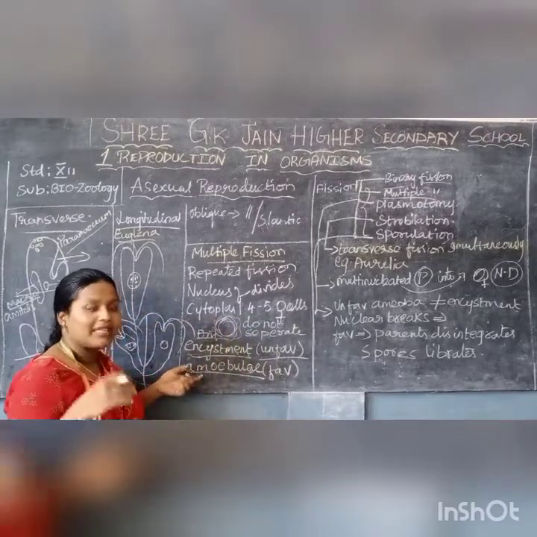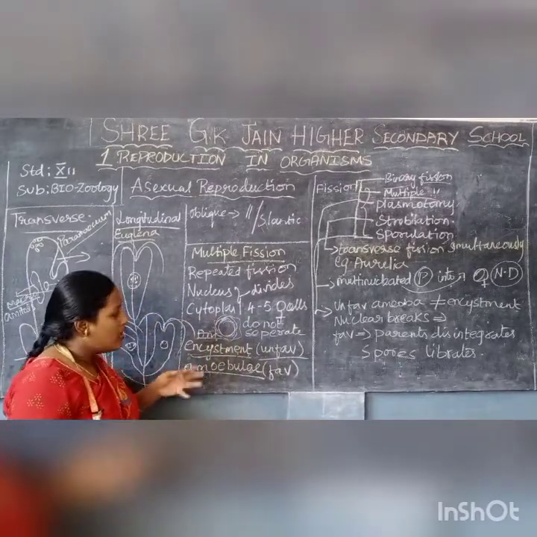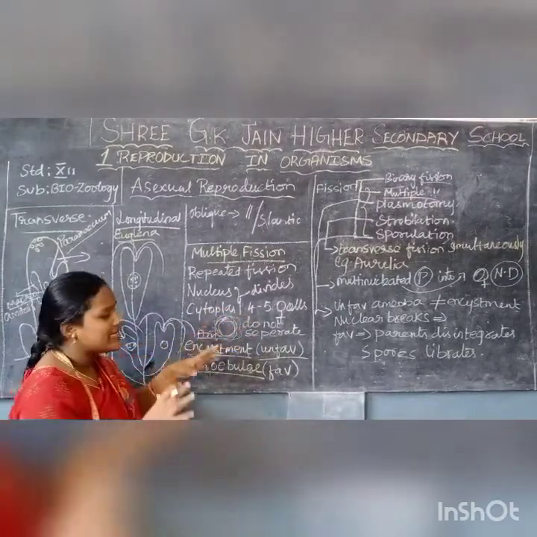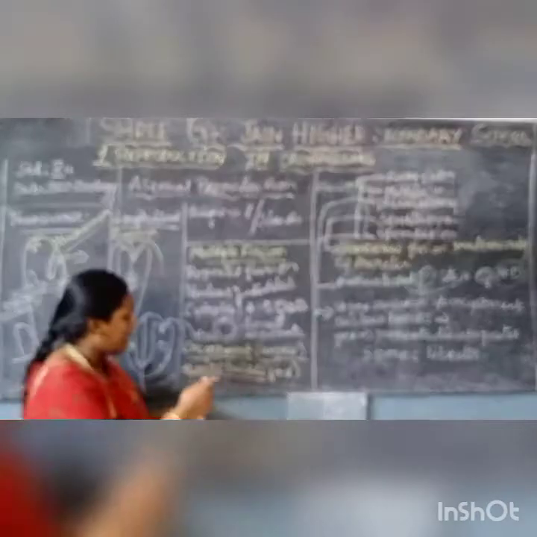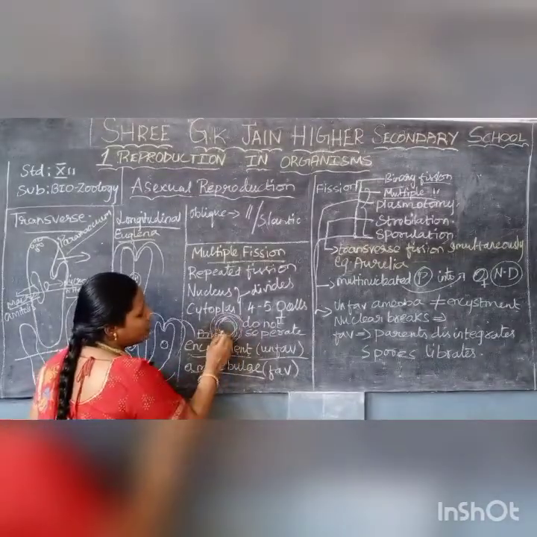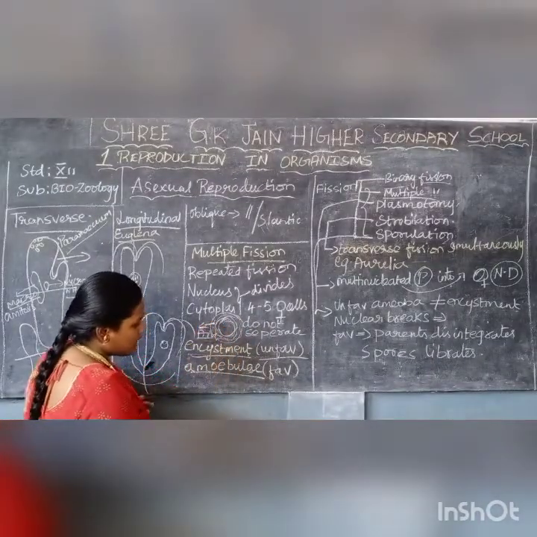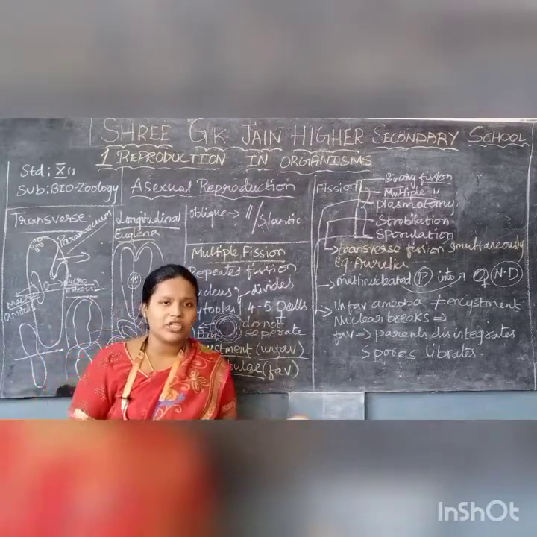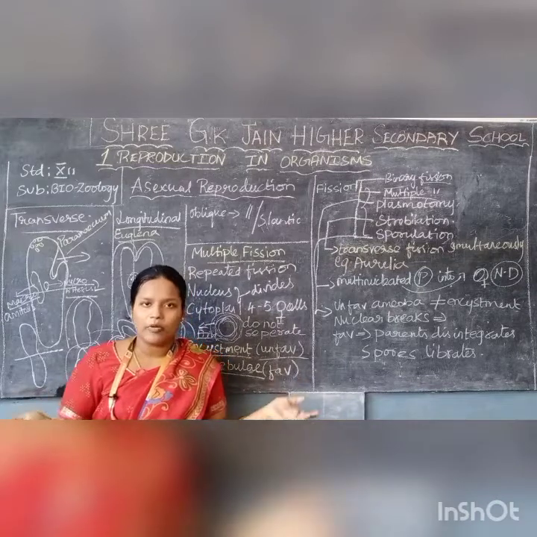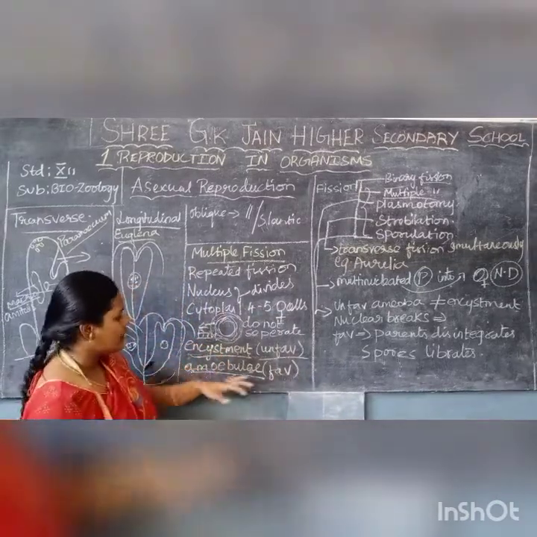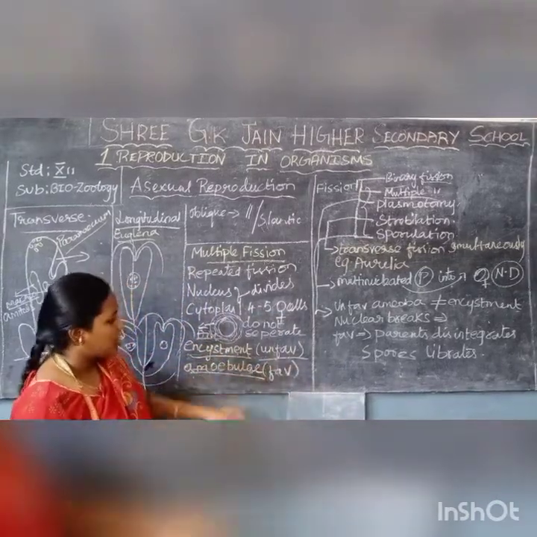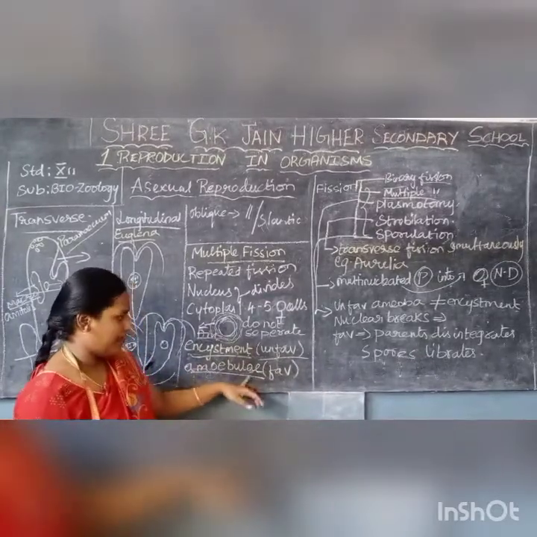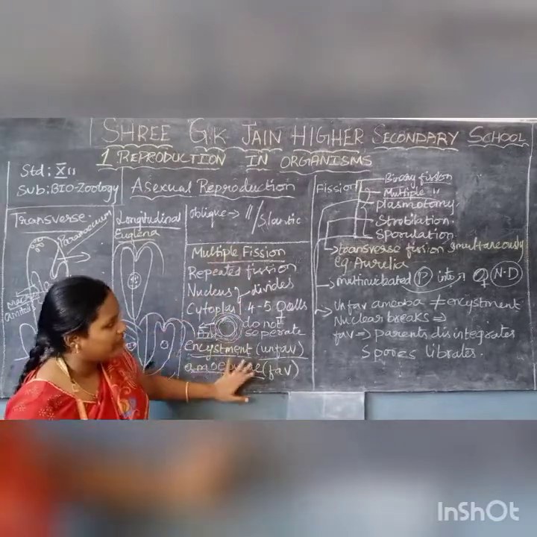At that time the fission does not take place. So it will not be coming out. It will be staying inside. The cyst will stay inside, in this border only the cyst will be there. So there is no fission. In amoebulae, that is in the favorable condition, a number of fissions take place and the new daughter cells start being produced. So that process is known as amoebulae. So unfavorable condition means encystment, favorable condition means amoebulae. So that is what multiple fission is.